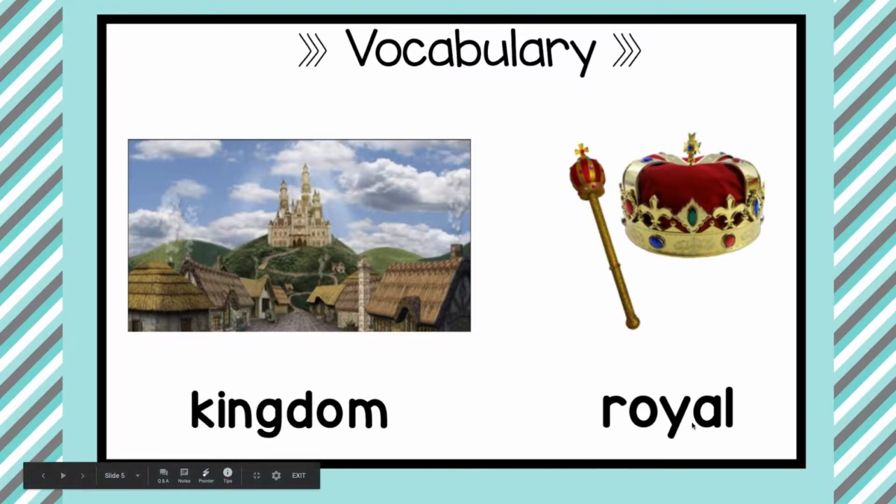All right, the next vocabulary word is royal. Everybody say royal. Royal is anything belonging to a king or queen or other members of their family, such as prince and princesses. An example would be: the throne is a royal throne because it belongs to the queen.